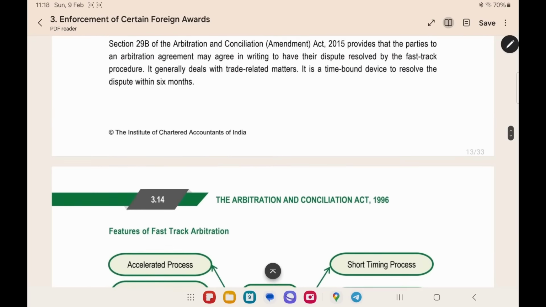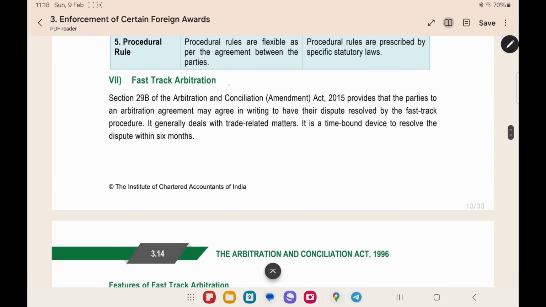The next type of arbitration is fast track arbitration. Section 29B of the Arbitration and Conciliation Act provides for fast track arbitration. It is a time bound device. The maximum time limit is 6 months, which is given under Section 29B. Remember this very important section. They may ask in exams under what section the fast track arbitration is given.